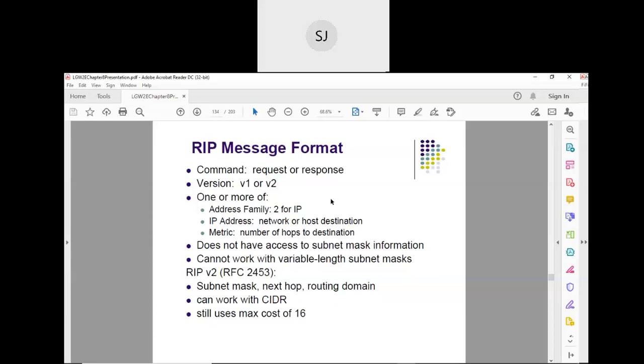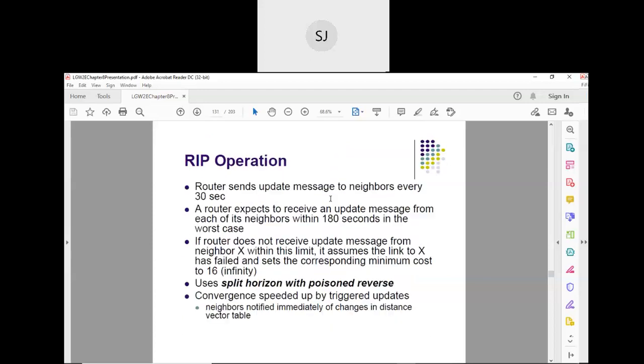Now the routers exchange this information about the two different neighboring networks they are connected to. That information is exchanged between all the routers. Updates happen every 30 seconds, right? Accordingly, they prepare their table. What is that table called? Yes, what is that table called?